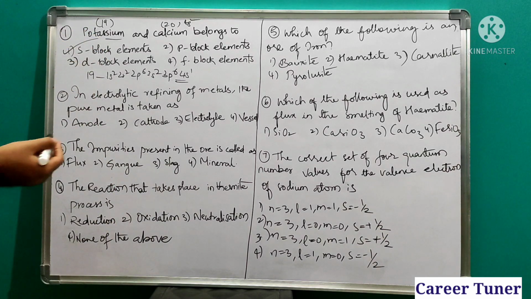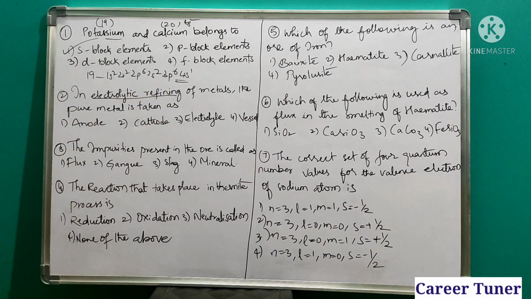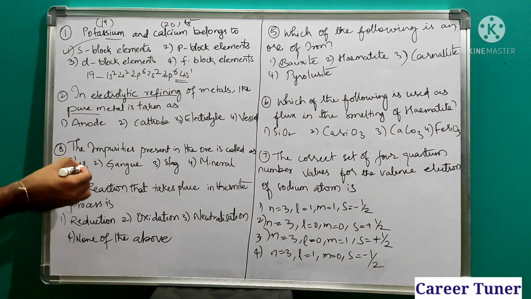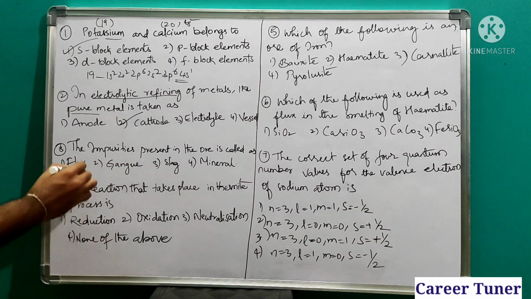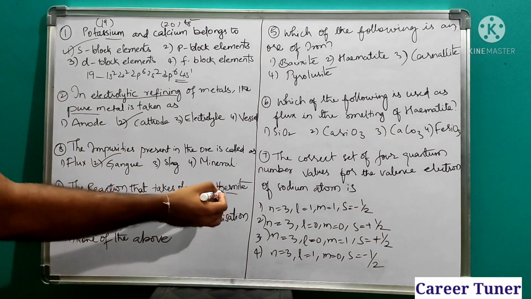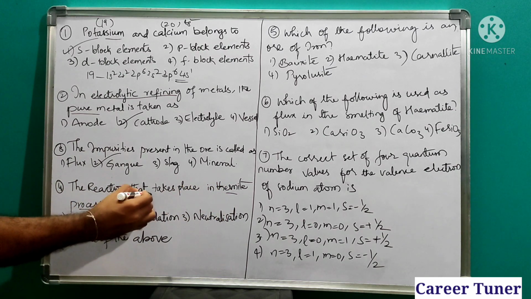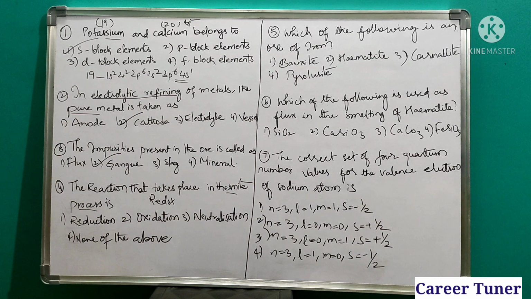Next, in electrolytic refining of metals, the pure metal is taken as. See, electrolytic refining is nothing but extraction and purification of metals from the impure ones. Here the pure metals are always taken as cathode and the impure metals are taken as anode. The impurities present in the ore are called gangue. Next, the reaction that takes place in thermite process. In thermite process, the reaction which takes place is nothing but redox reactions, reduction and oxidation. But here the options are not there, so the option is none of the above.